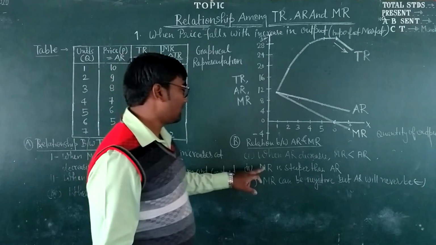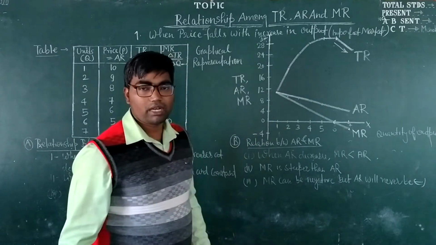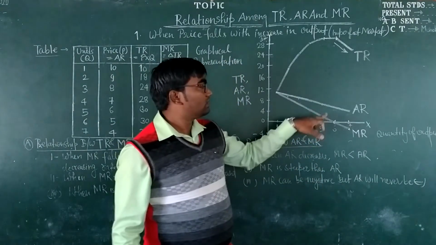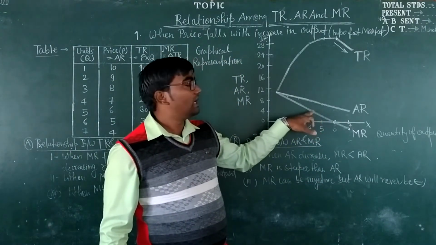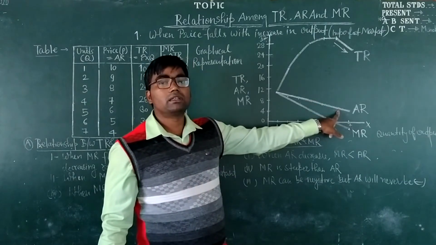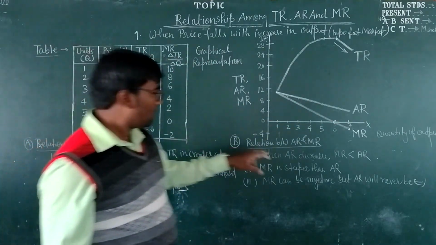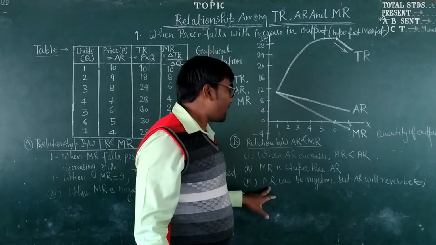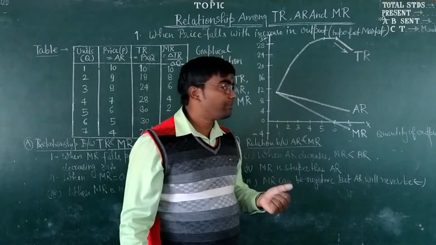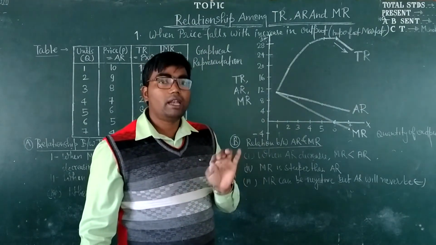Second relation is that the marginal revenue curve is steeper than the average revenue curve. The reason is the marginal revenue decreases at a faster rate than the decrease in the average revenue. You can see this from the table also. Third, marginal revenue can be negative. Marginal revenue can be zero and negative, but average revenue is always positive. It can never be negative.